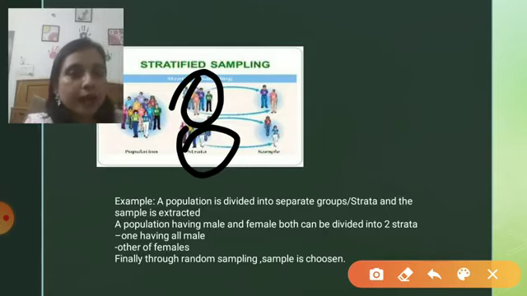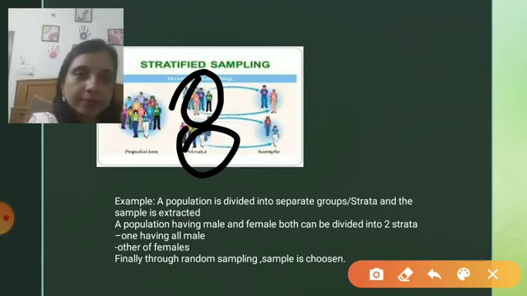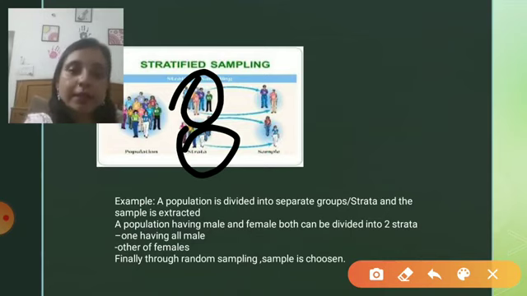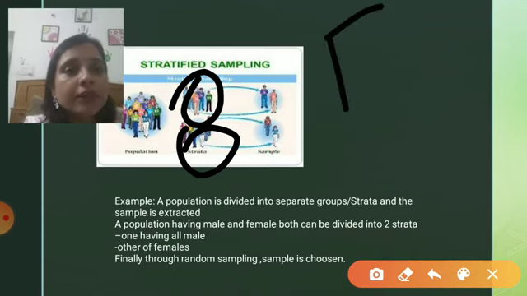In one group I consolidate all the female members, and in the other I put all the males. So I created two strata considering the common characteristics: in strata 1 all females will be there, and in strata 2 all males will be there.